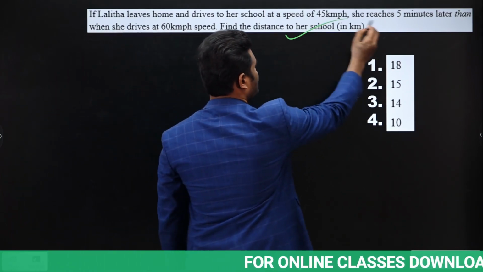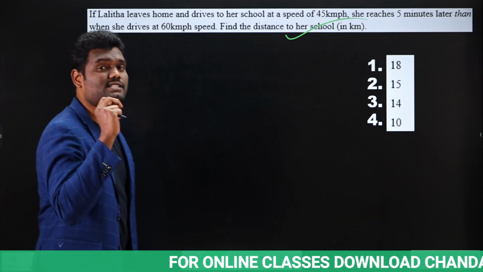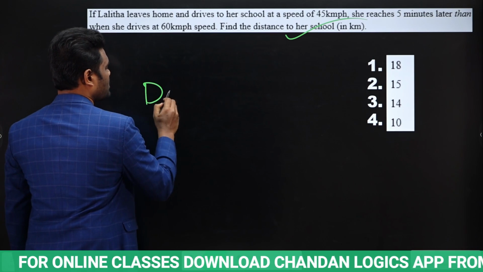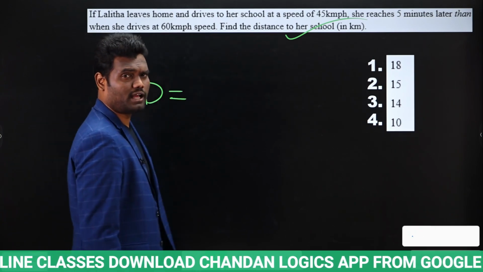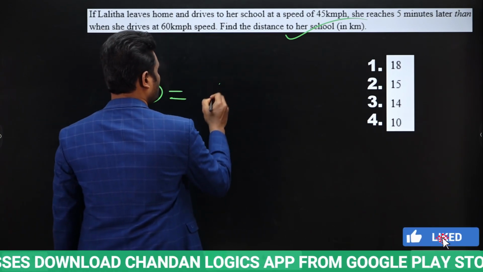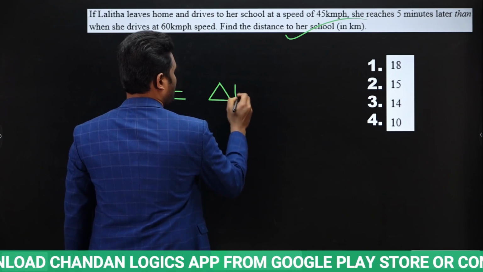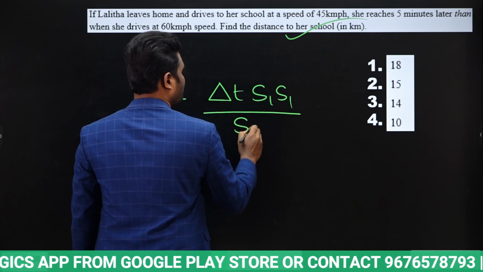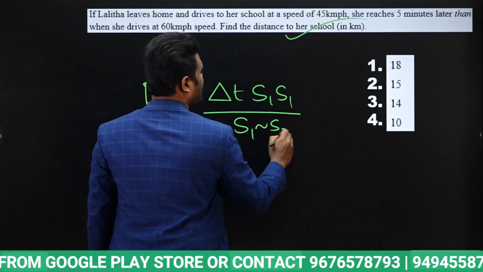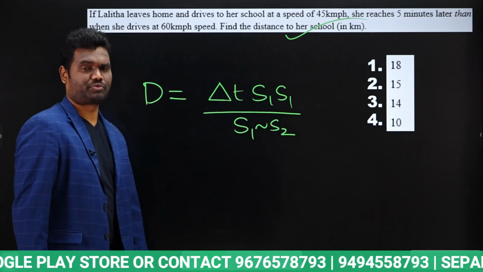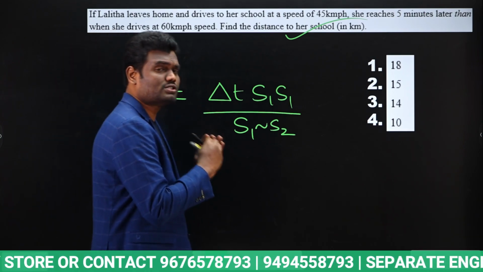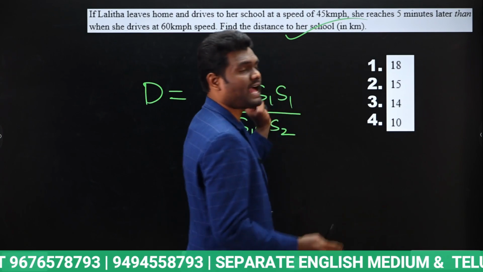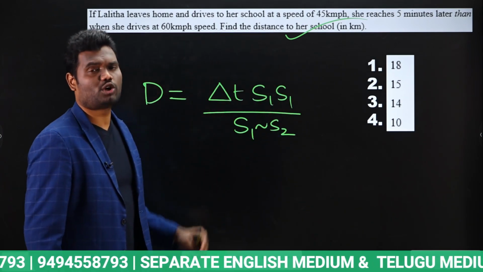So we need to find distance. Now this is a very simple question, and to solve it you can use a direct shortcut formula, that is distance equal to delta t into S1 S2 by S1 difference S2. Delta t is nothing but the difference in time. Or else you can use the concept of constant value and solve, but as you already have a direct shortcut formula, apply it.